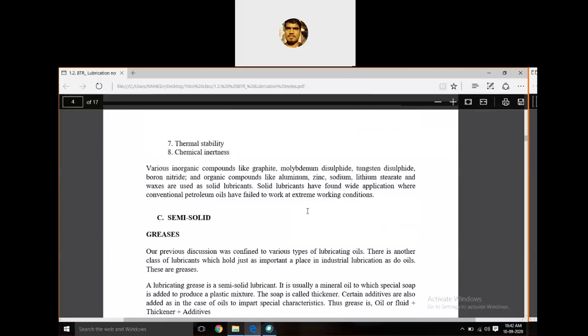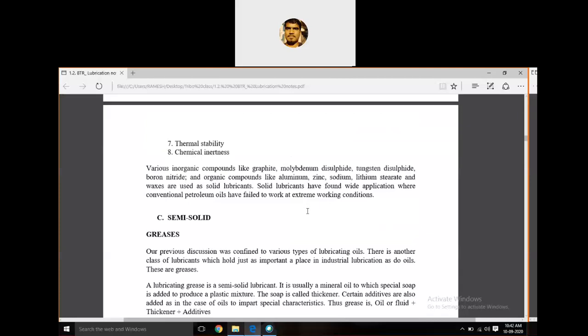Examples of solid lubricants: graphite, molybdenum disulfide, tungsten disulfide, boron nitride, organic compounds, aluminum, zinc, sodium, lithium. Wax is the best example of a solid lubricant.